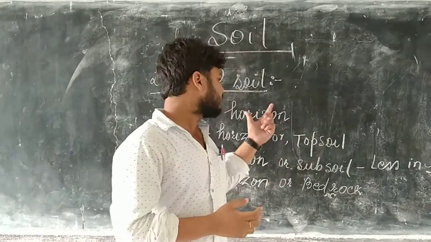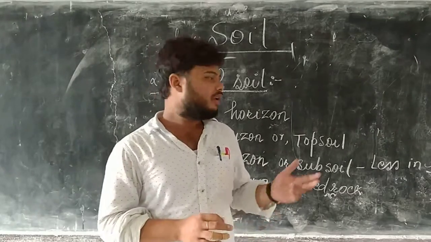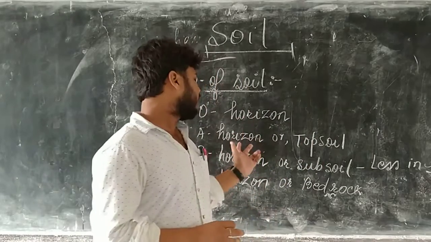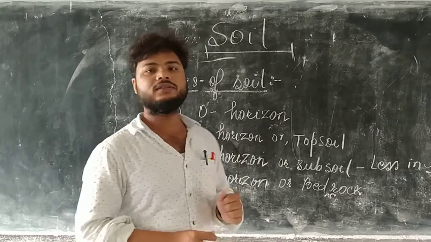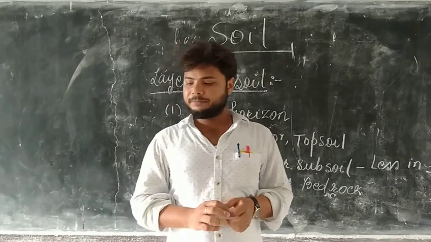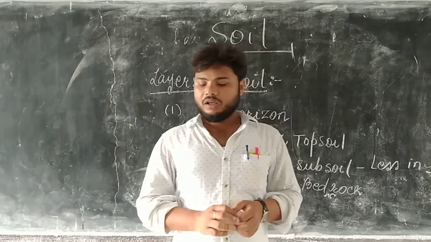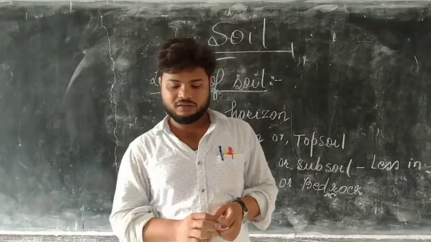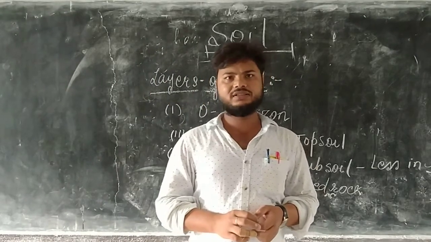All these parts discuss O horizon, A horizon, B horizon and C horizon. Okay, next one is erosion. What is erosion?